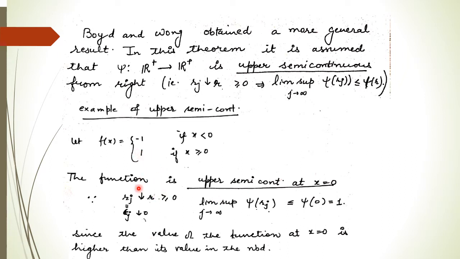Moreover, this is upper semi-continuous from the left side also, because if you are taking the points from the left side of r, again the value is -1, which is less than equal to 1. So this function is upper semi-continuous at x equal to 0, not only from the right side but also from the left side. But here in the definition, these are those functions which are going from R positive to R positive, and they are said to be upper semi-continuous from right side if we are moving only right to the point r, and if all the values of the function at all those points in the neighborhood of r from the right side are less than equal to the value of the function at r, then we will say the function is upper semi-continuous from right.